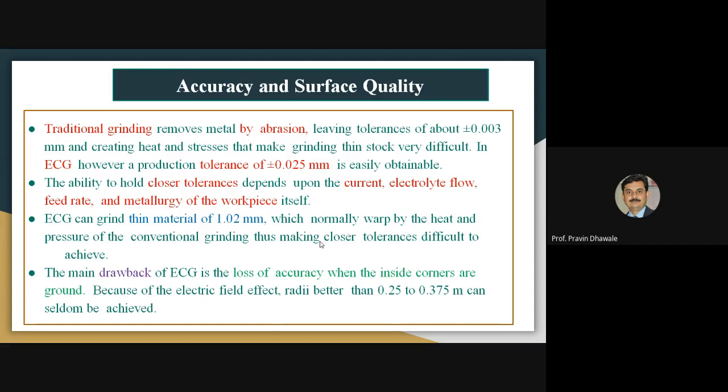One drawback of this process is that it gives less accuracy when machining inside corners that are required to be removed.